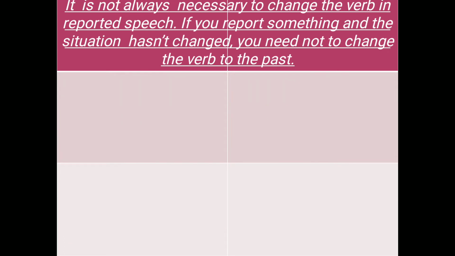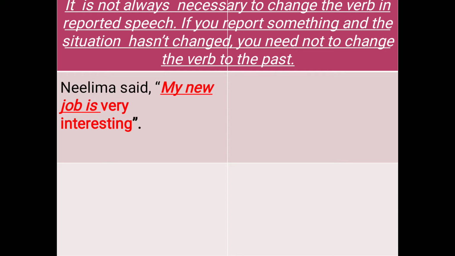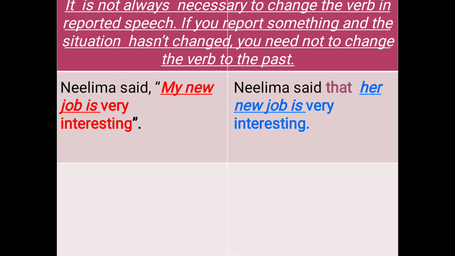It is not always necessary to change the verb in reported speech. If you report something and the situation hasn't changed, you need not change the verb to the past. Look at some examples. Neelima said, "My new job is very interesting." You can change it into reported speech like this: Neelima said that her new job is very interesting.